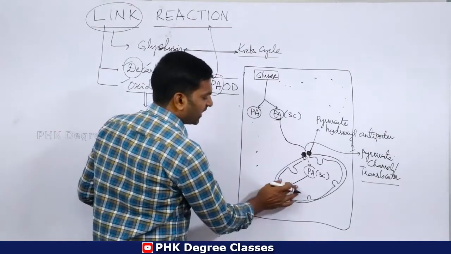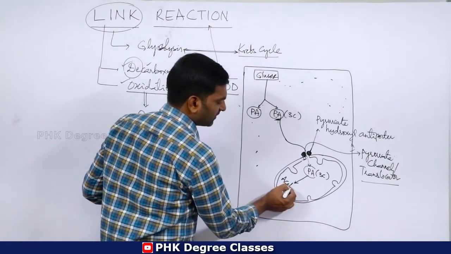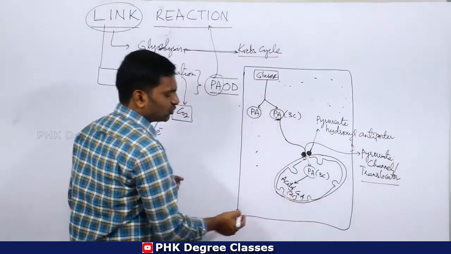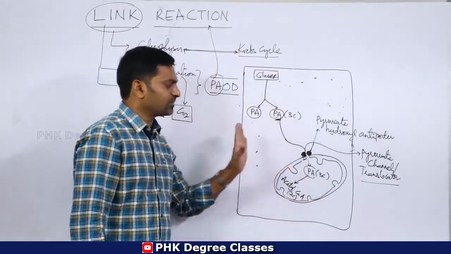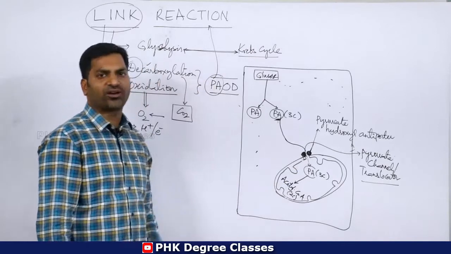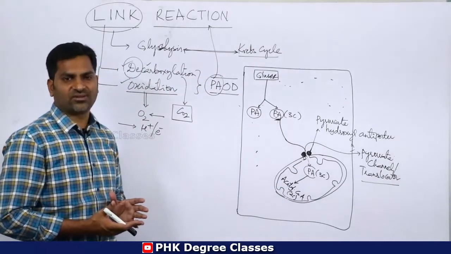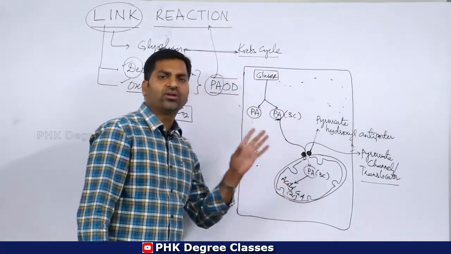That is acetyl CoA. Pyruvic acid becomes acetyl coenzyme A. This is a 2-carbon compound. This is a modification which takes place in the matrix of mitochondria. So what are the steps taking place during the conversion of pyruvic acid into acetyl CoA?